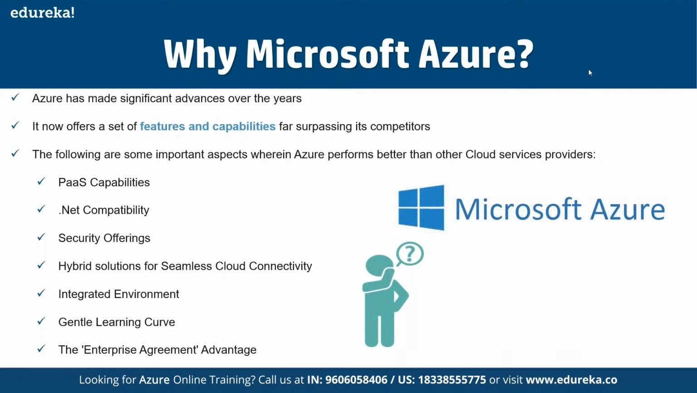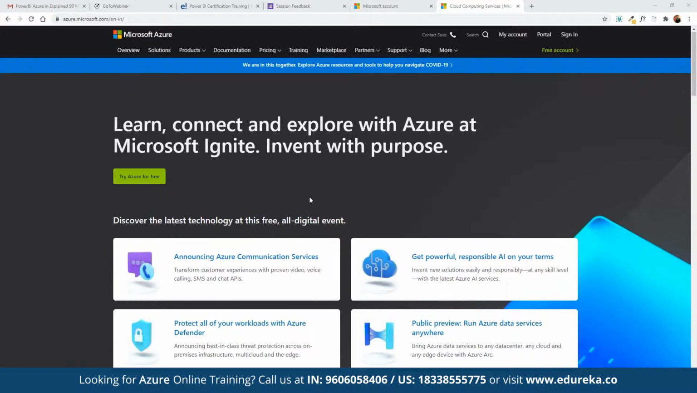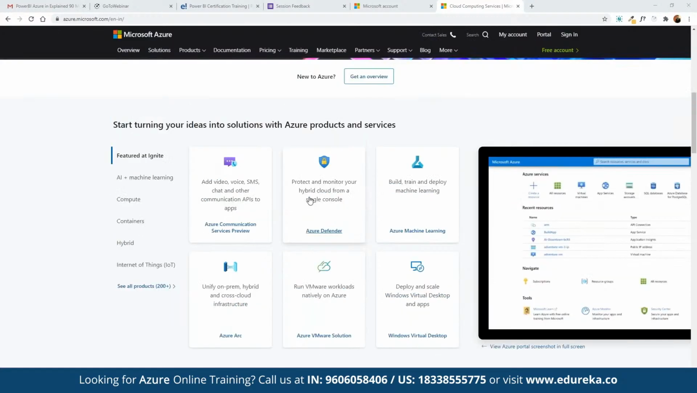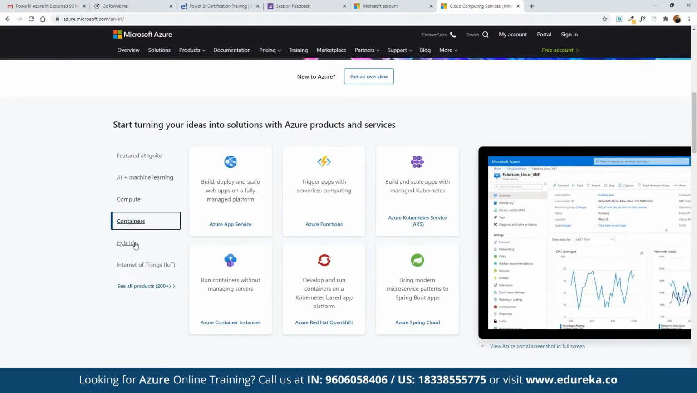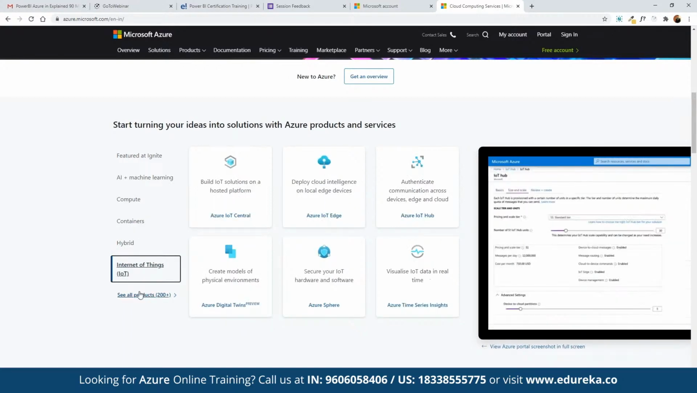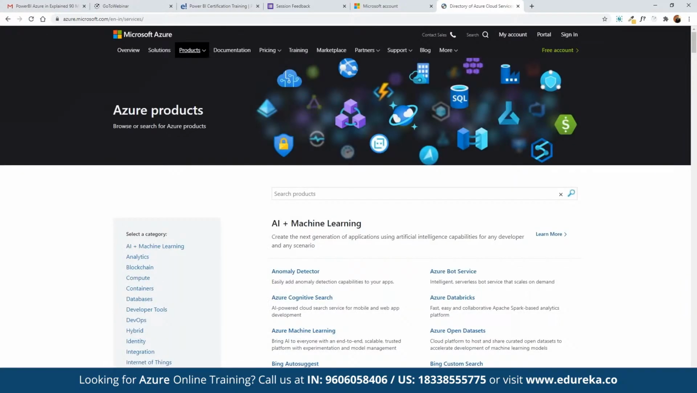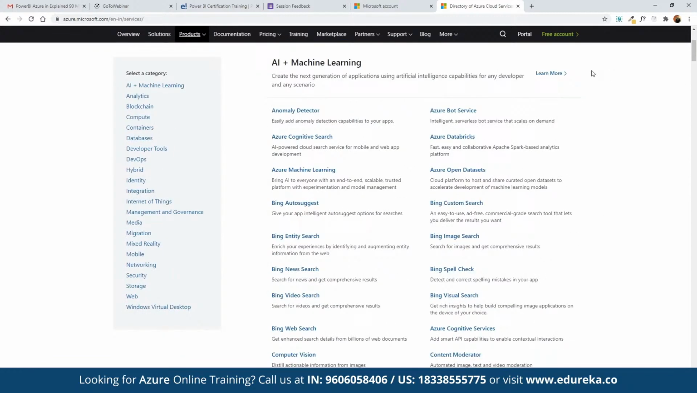To see the list of all the services offered under Azure, we can refer to this link, azure.microsoft.com, where we can see the services offered under AI/ML, computation, containers, hybrid solutions, Internet of Things, and there are more than 200 services offered under different categories that we can get started with. AWS currently offers almost 175 services, whereas Azure offers more than 200 services.